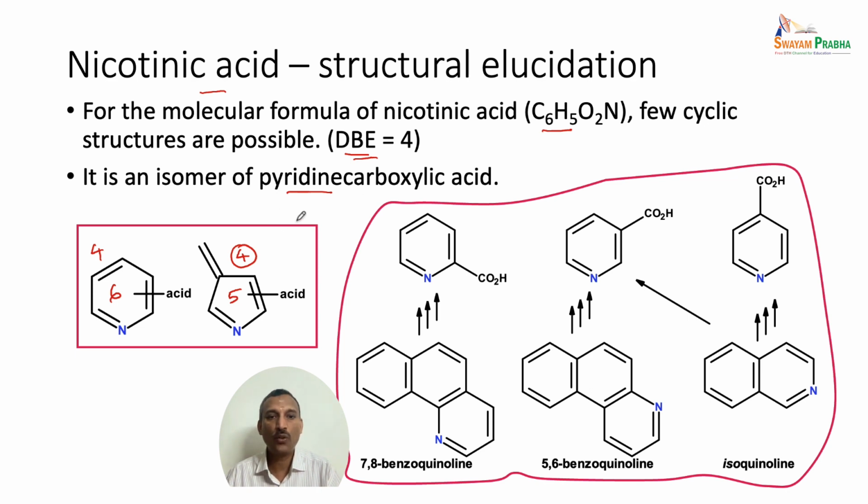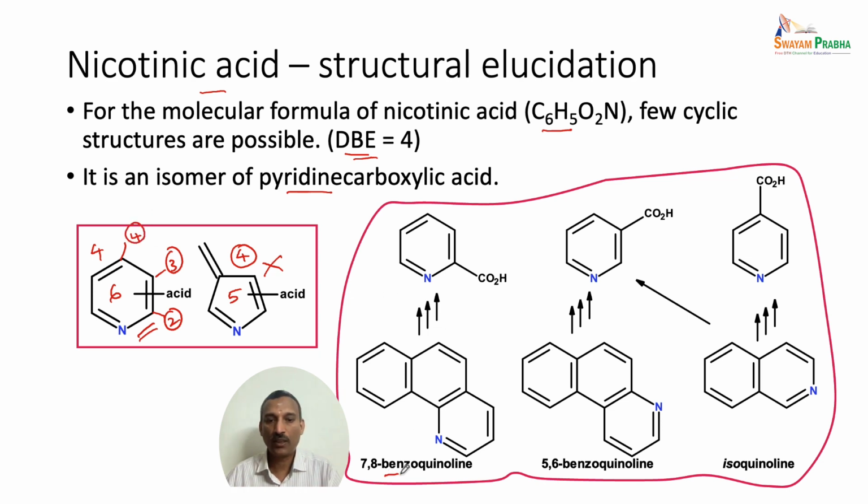Now, we have to find out. So that means the exocyclic double bond structure is ruled out. Now, the structure is going to be a pyridine, but we need to find out where the carboxylic acid is, whether the attachment is at position 2 or at position 3 or at position 4. That is what we have to see, the nicotinic acid structure.